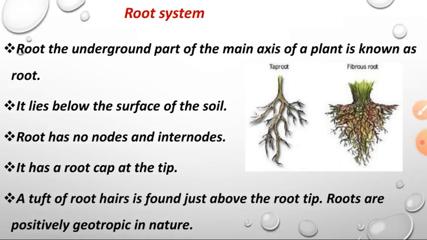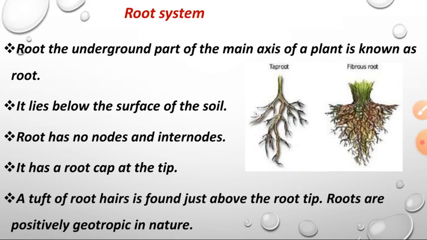So root system. The underground part of the main axis of the plant is known as root. It lies below the surface of the soil. Root has no nodes or internodes. It has a root cap at the tip. A tuft of root hairs is found just above the root tip. Roots are positively geotrophic in nature.